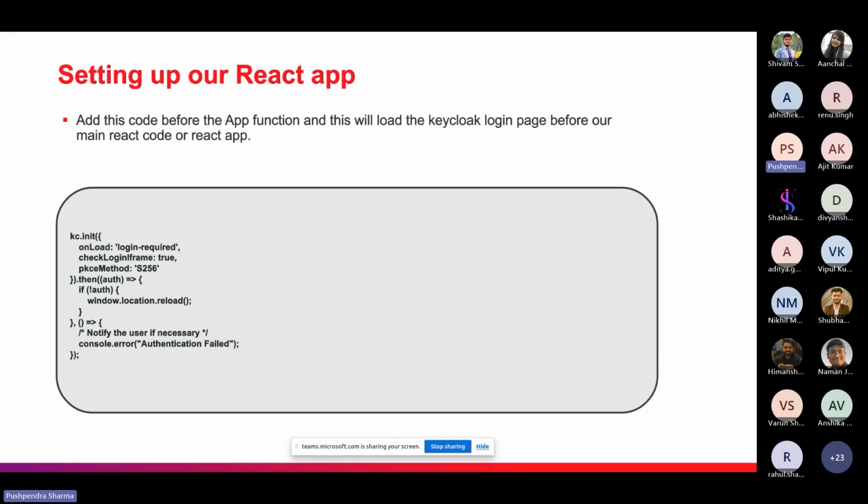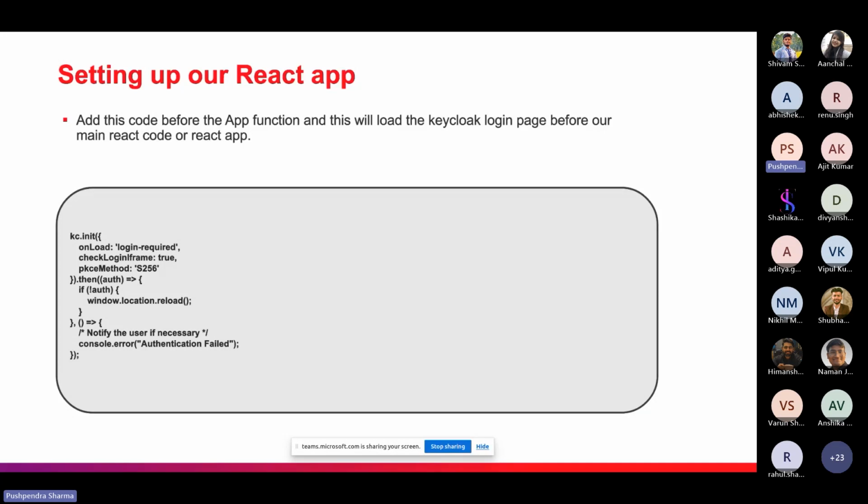Yeah, the second step is what I just explained: before the app function, this Keycloak code will work, and we have some methods: onLoad, checkLoginIframe, and pkceMethod. These are some methods required by the Keycloak library. So we have to paste these three things: login-required, true, and S256. Then we can use the .then method to fetch the authentication details.